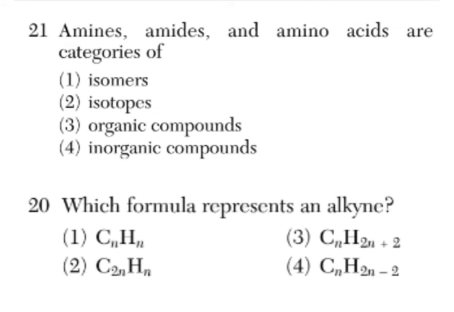Okay, let's see. Amines, amides, and amino acids are categories of isomers, isotopes, organic compounds. Sounds like a ticket. Okay, which formula represents alkyne? Well, alkyne, triple bonded hydrocarbon, has general formula of CnH2n-2. Once again, reminder, you have all these general formulas in your reference table. Use it.